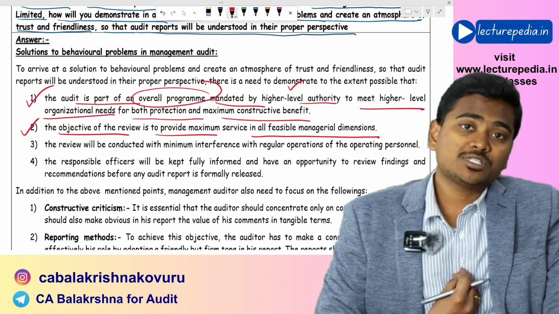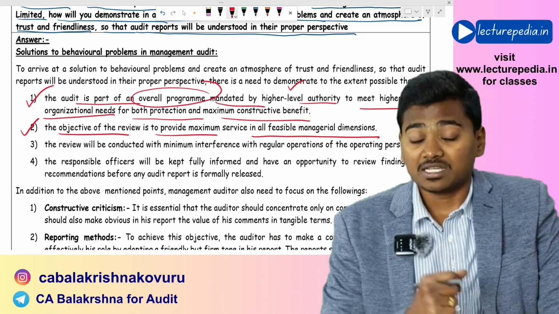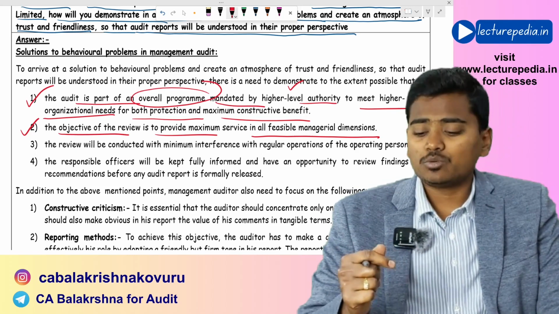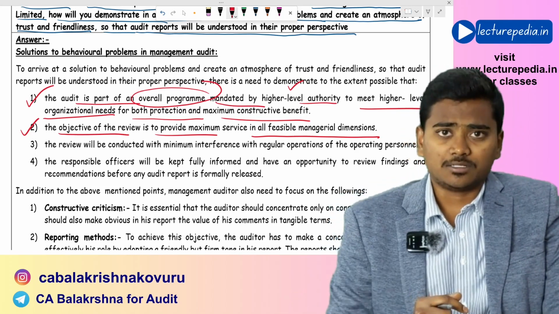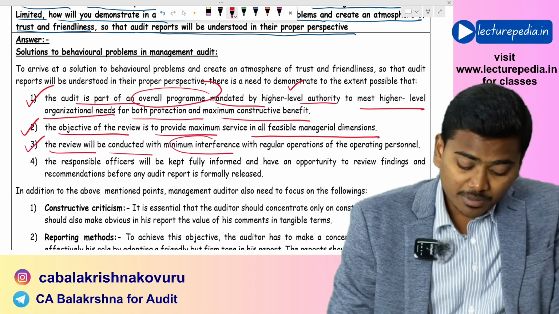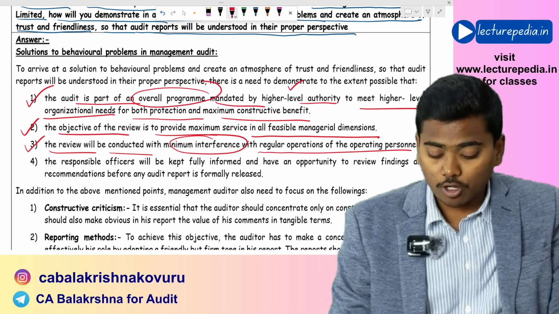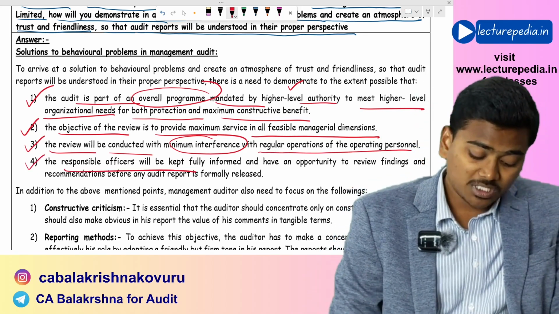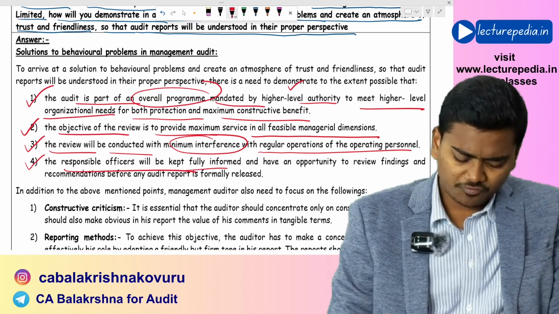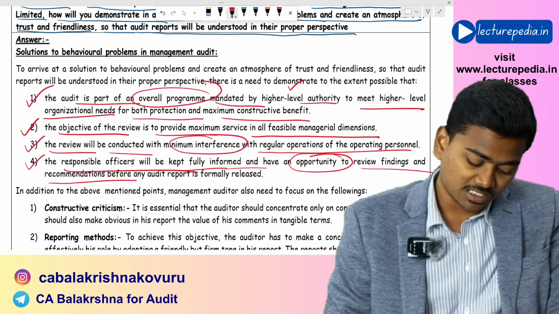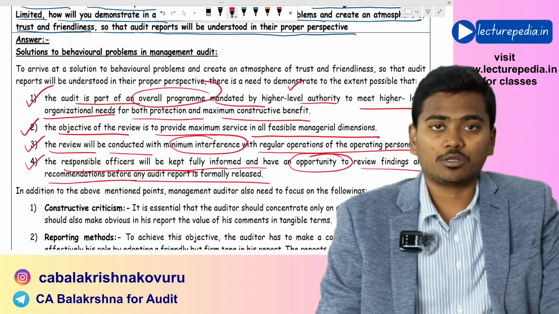The management auditor should also communicate to them, stating that we will not disturb your regular day-to-day activities. The review will be conducted with minimum interference with regular operations of the operating personnel. And also the responsible officers will be kept fully informed and have an opportunity to review findings and recommendations before any audit report is formally released.